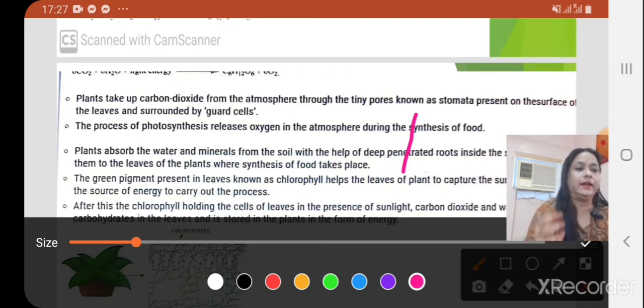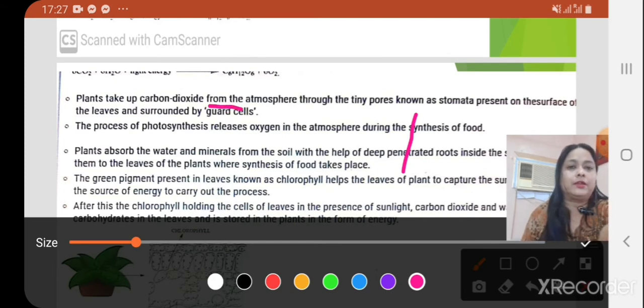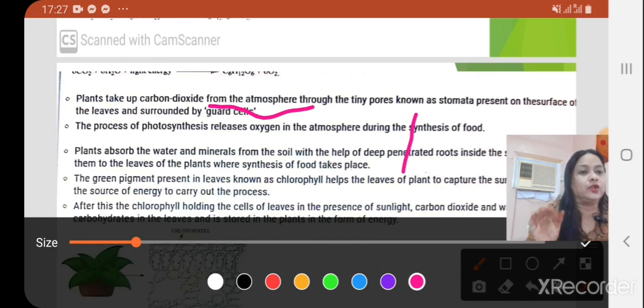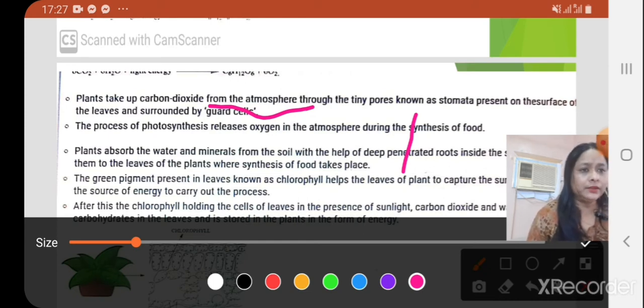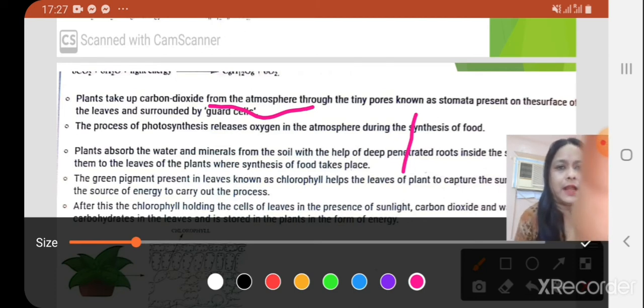Here we discuss how plants take up carbon dioxide from the atmosphere through tiny pores known as stomata, present on the surface of the leaf and surrounded by guard cells. Let's start the third part of photosynthesis. This topic is taken from the class 7 CBSE pattern, a very important topic. Okay, so first line here.